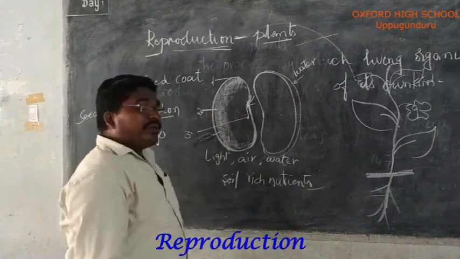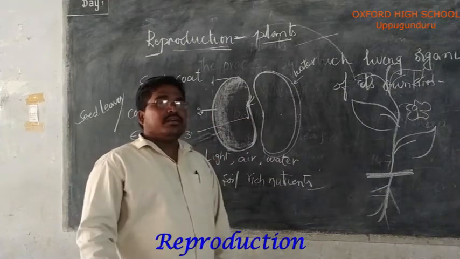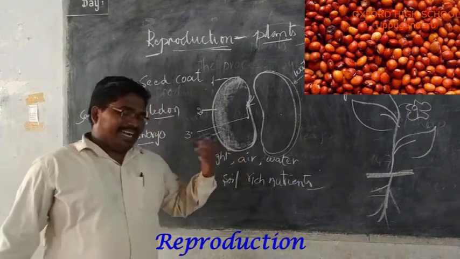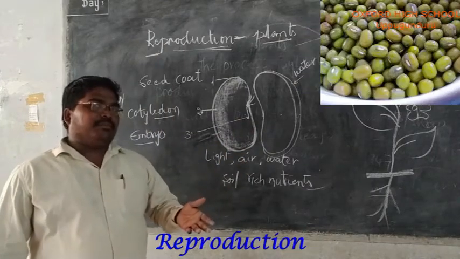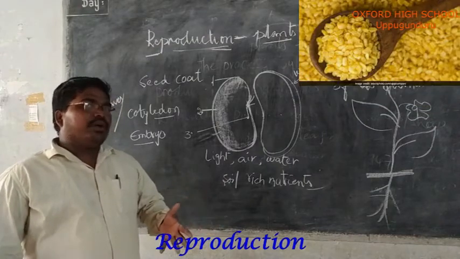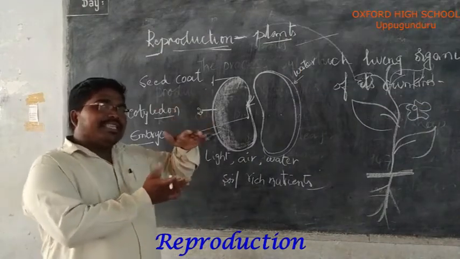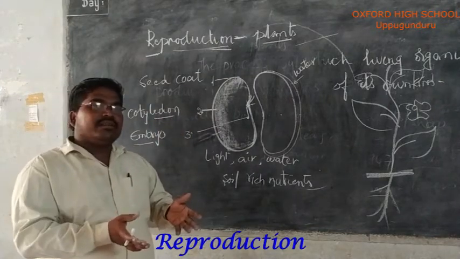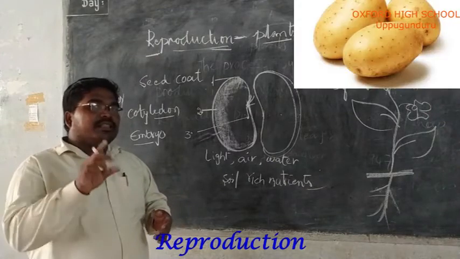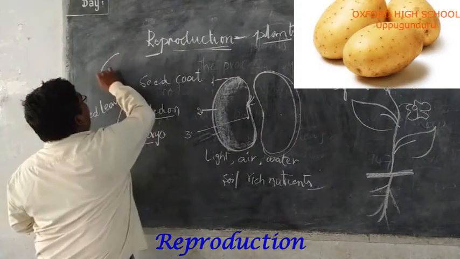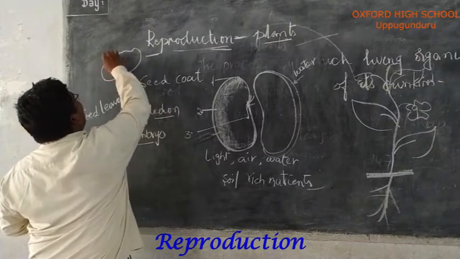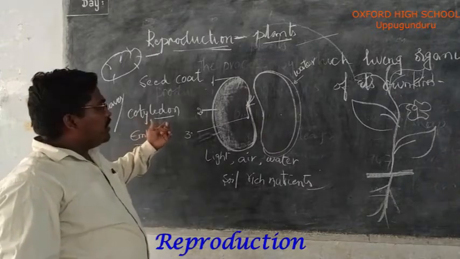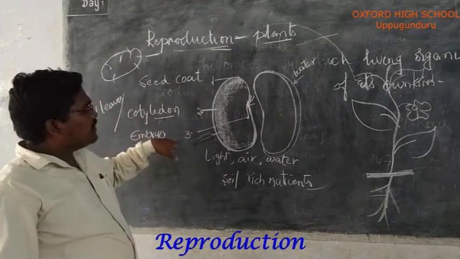Have you ever gone into your kitchen? Did you see your mother keeps different types of seeds like red gram, green gram, Bengal gram, moong? All these are kept in tin boxes. They don't grow when they are in the tins. Have you seen that? Sometimes you may notice that a potato develops leaf-like and root-like structures.